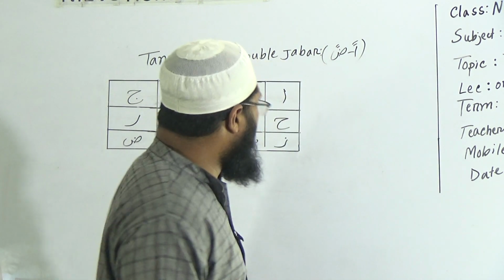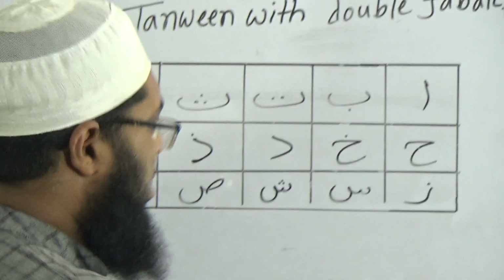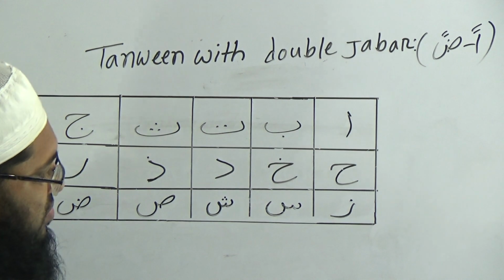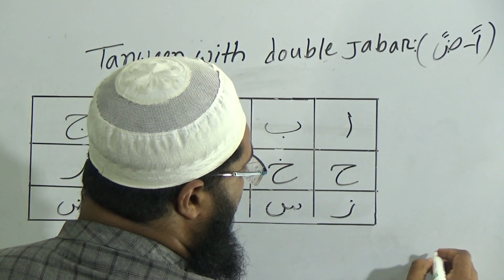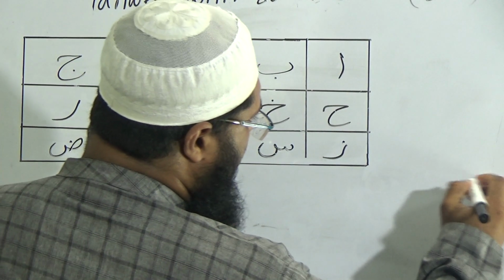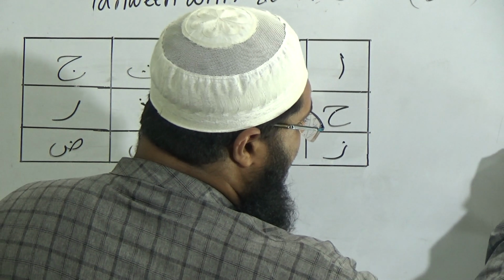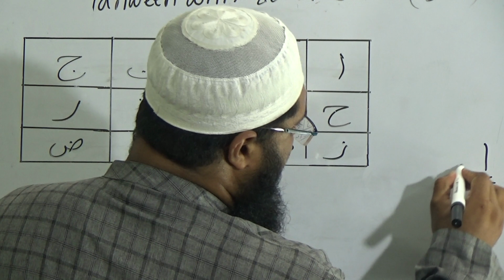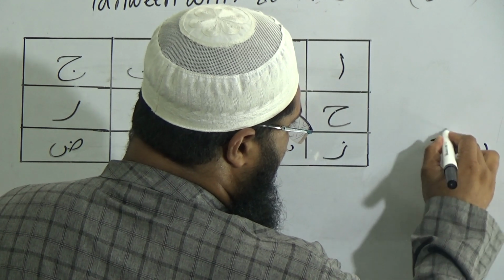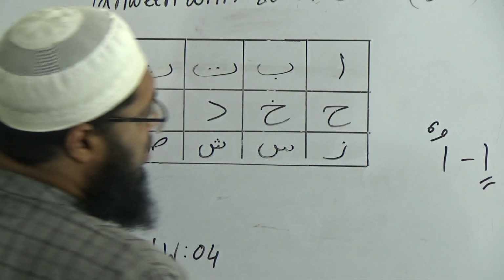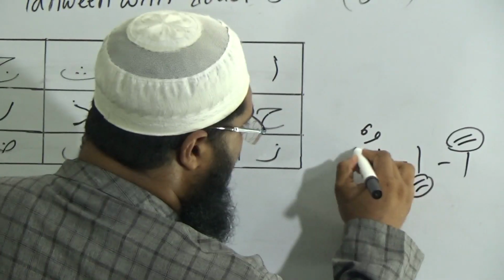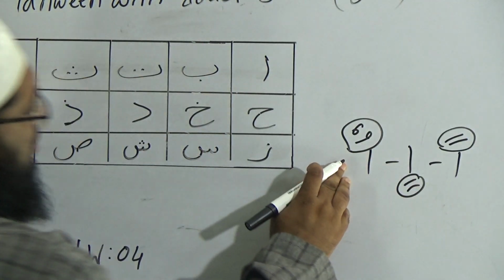At first, look at the board. My dear students, what is called tanween? Yes, you know that double jabr, double zer and double pesh are called tanween.